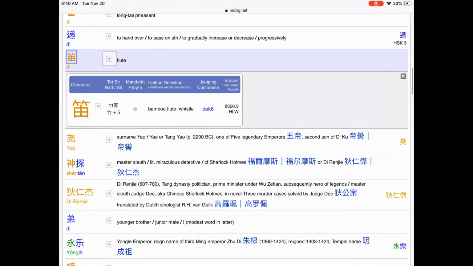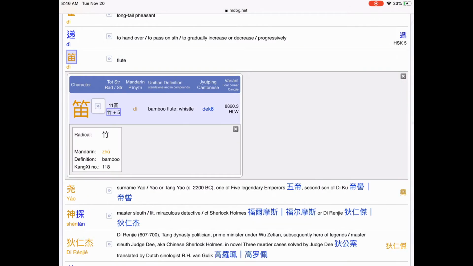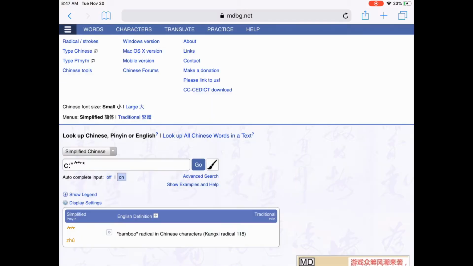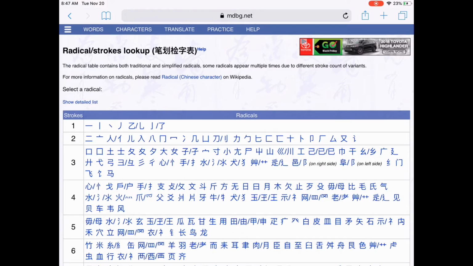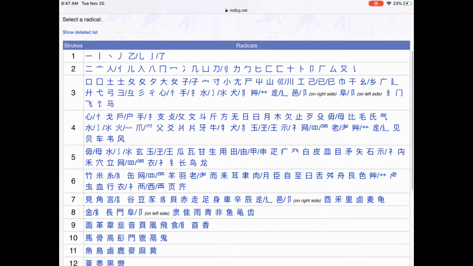And what I'm looking for here is something called the radical. If I tap on the radical, I can find that the radical for my character means bamboo. The next thing I want to do is find other words that might have my radical in them. So I'm going to navigate up to these three bars, tap on them, and select radical.